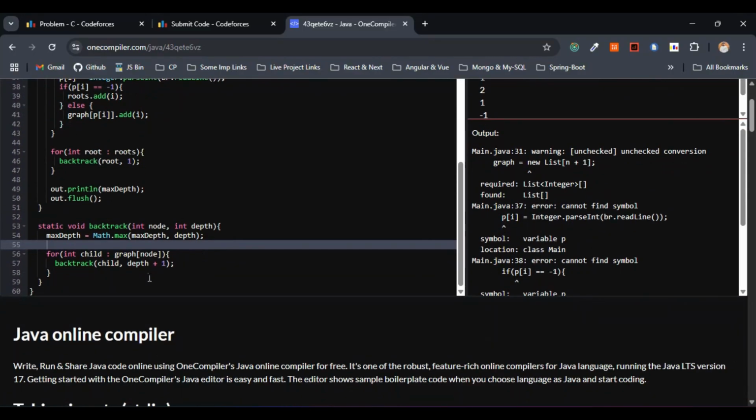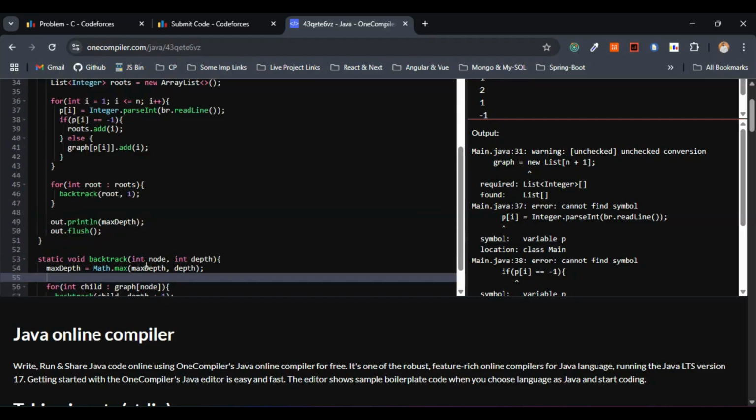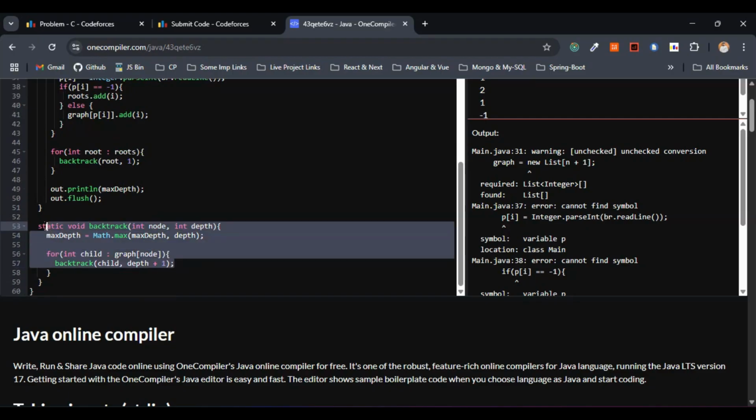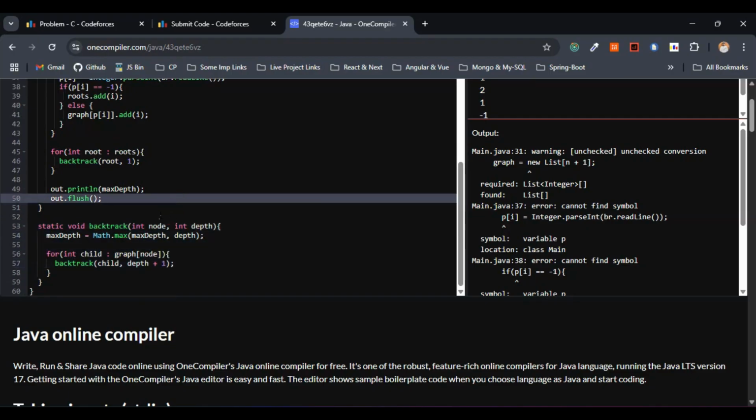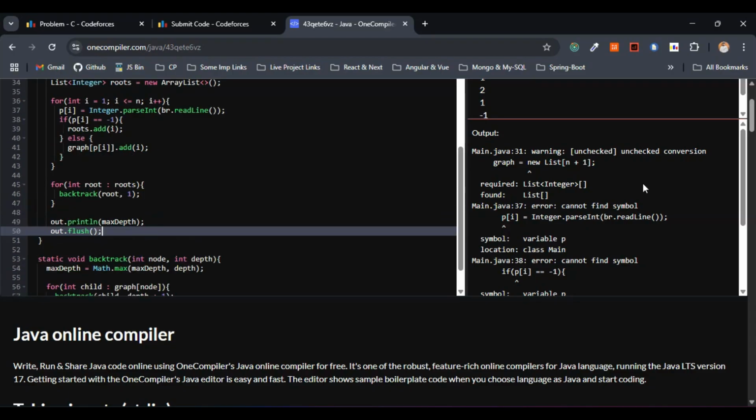So now this is fine, right? For child in graph of node, we are just visiting all the subordinates here. And child comma depth plus 1 is also fine. We are recursing with the increased depth here, accordingly with the approach that we discussed. Same thing, we are just calculating the maximum depth using the backtrack helper method. So now what error do we have?